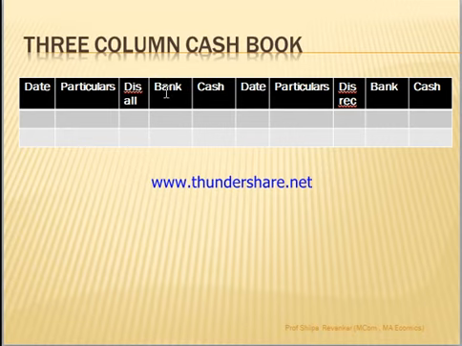Here is the bank column, so anything you deposit in the bank, you are going to write in the bank column. Cash in the office will be written here. Discount allowed to customers, whether they give a check or cash, is written in the discount column. Similarly, any payment made by the bank, you write in the bank column. Any payment made by the office cashier, you write in the cash column. And any discount received by you on purchases, either through check payment or cash payment, we write here. So this is a three column cash book.